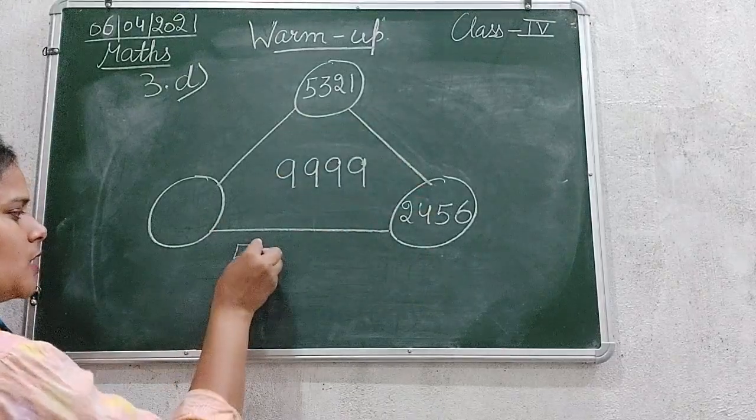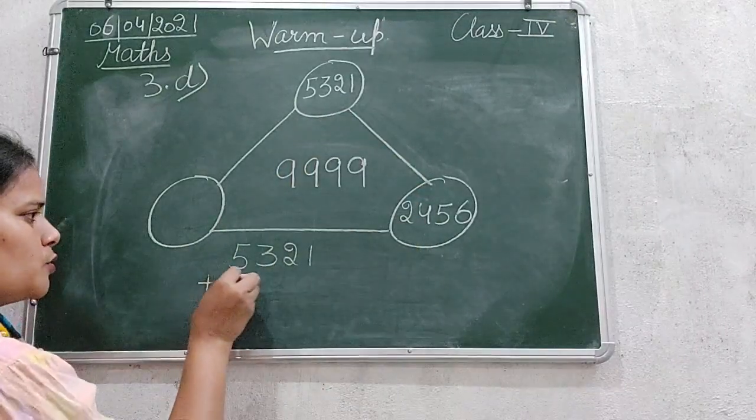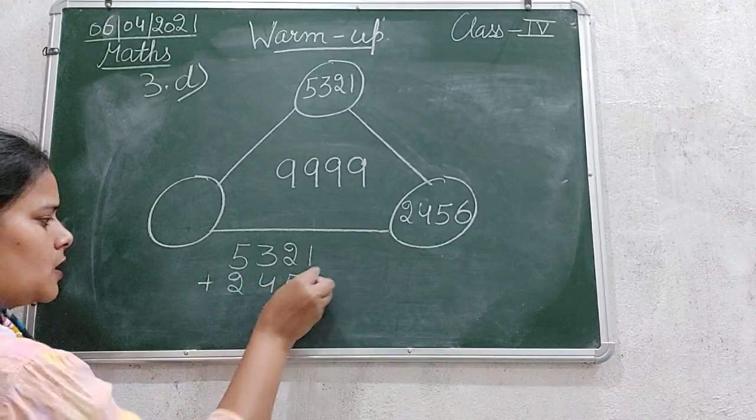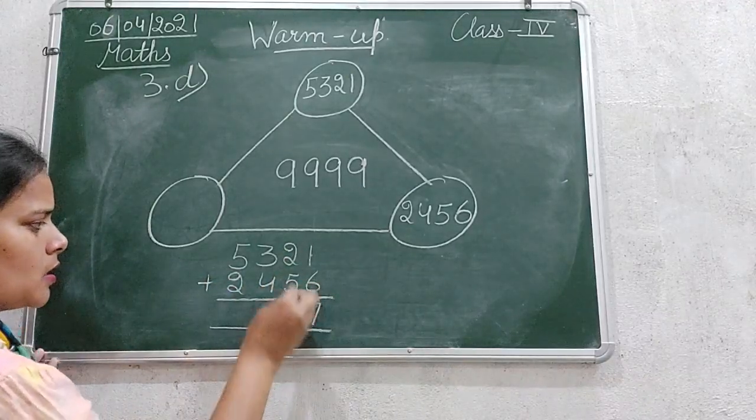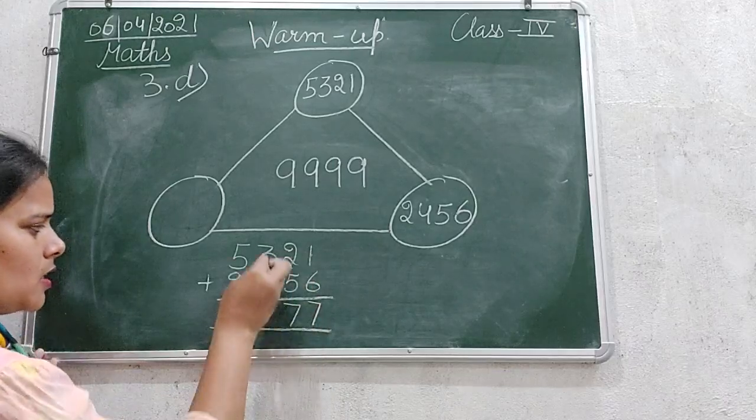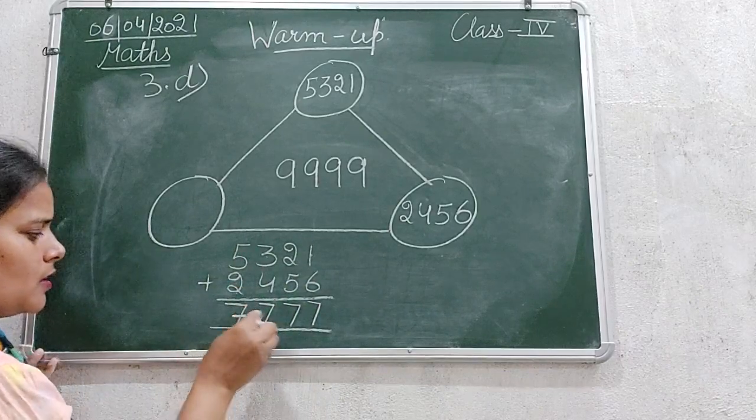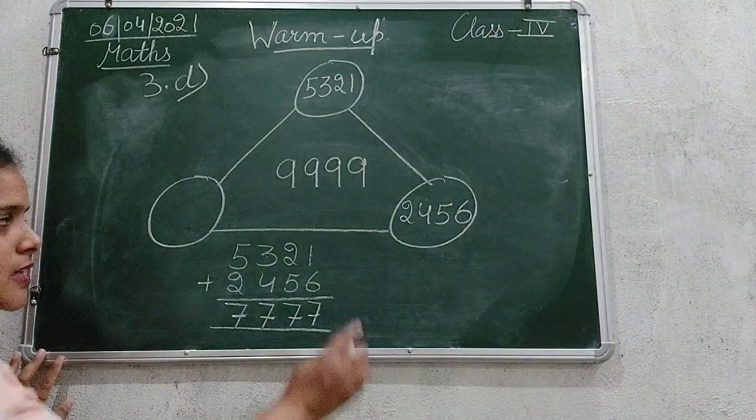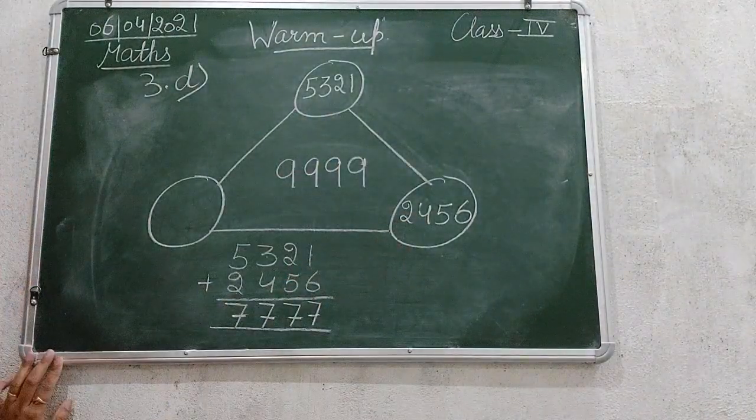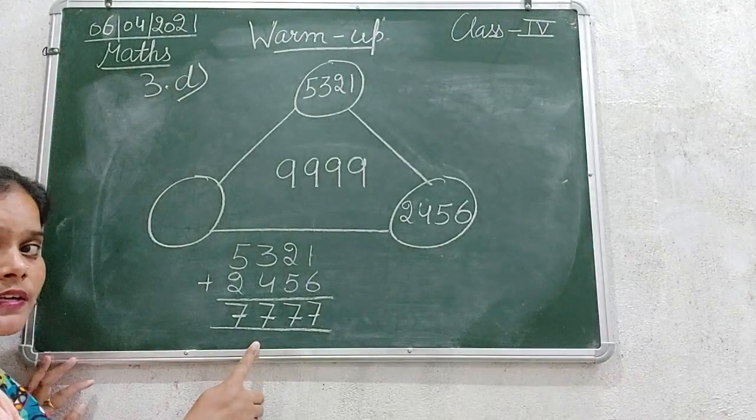So let's add 5321 plus 2456. 1 plus 6 is 7, 2 plus 5 is 7, 3 plus 4 is 7, 5 plus 2 is 7. So the answer we got after adding these two given numbers that are given in the circle is 7777. Clear? Now subtract this 7777 from this